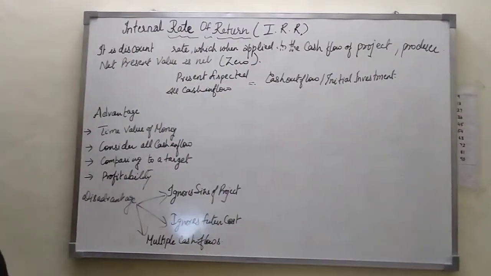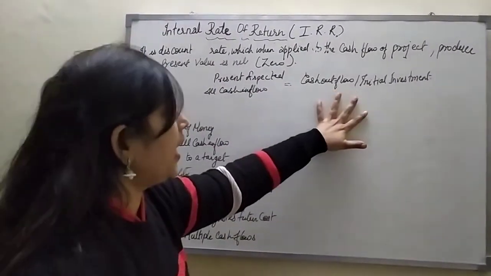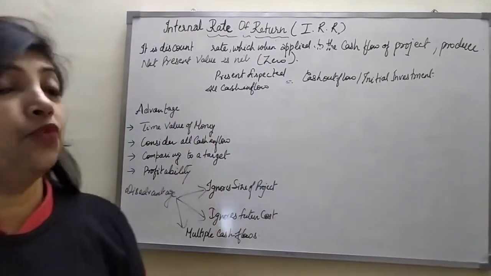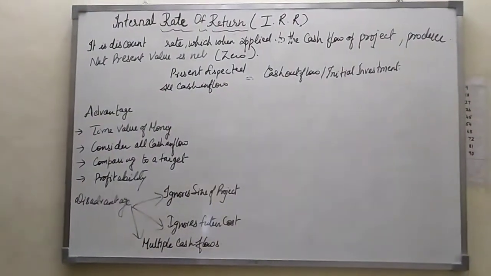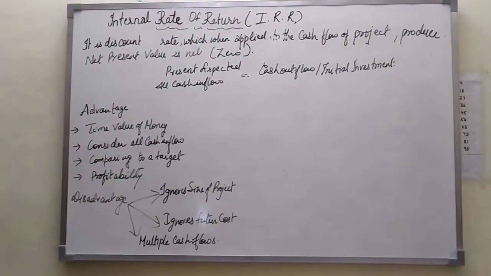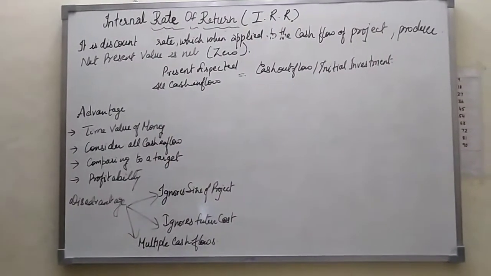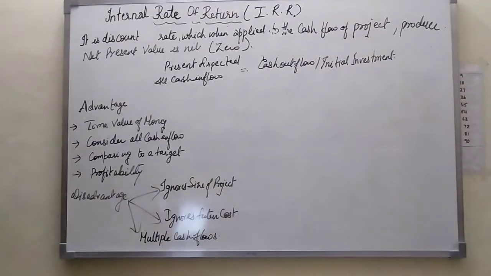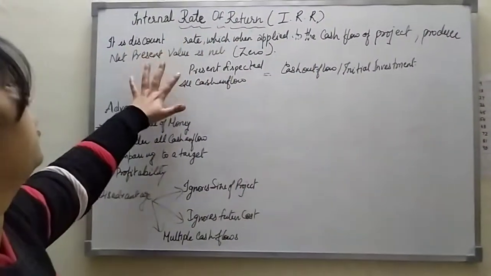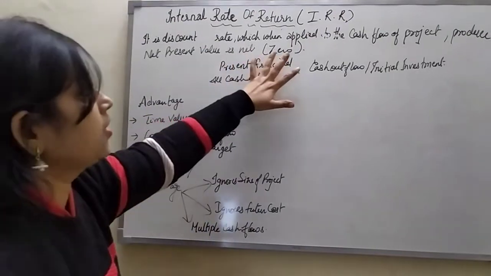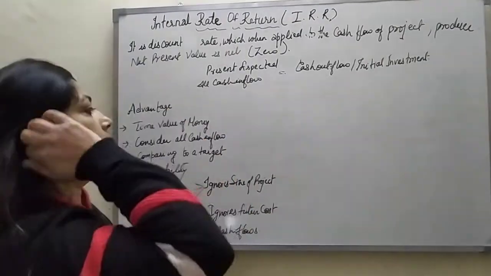When we find it, the present value of all the expected cash inflows should be equal to the cash outflow, or you can say it's equal to the initial investment. In another term, we can say that it is a compound annual rate of return that the firm will earn if it invests in the project and receives the given cash inflow. Because the present value of cash inflow is equal to the cash outflow, we get the net present value as 0. Now I will tell you what a rate of return is and how to find it out.